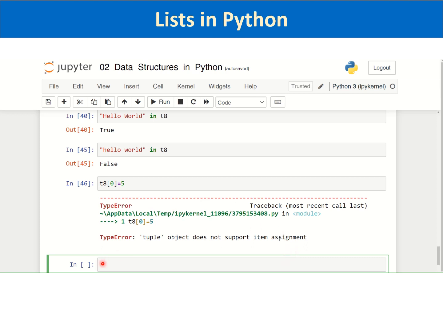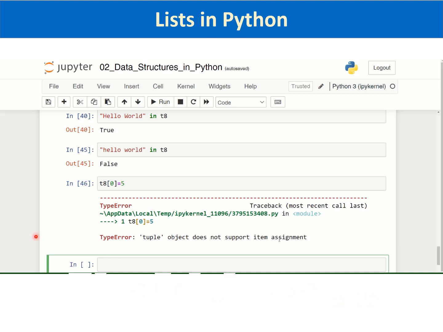So they are very much suited for time series data, where the type of the data is the same, and you have to preserve it and then handle such data. So for such data, tuples are suited.